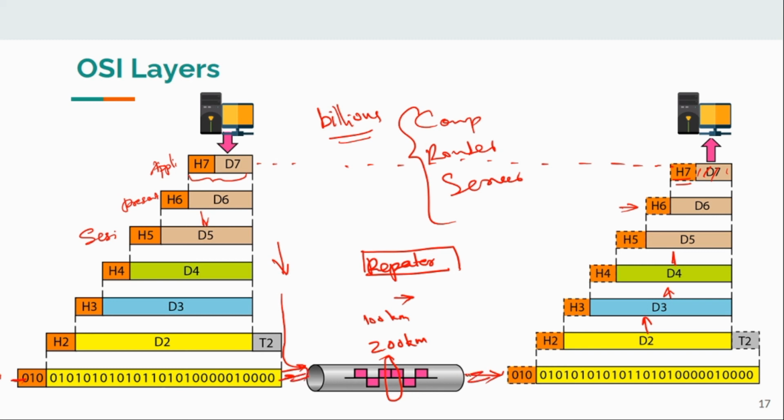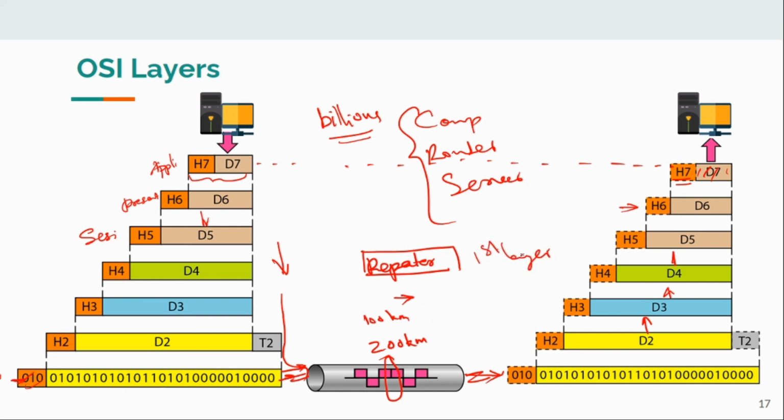In other words, there are some devices which can operate up to only certain layers. An example is a repeater or a hub, which works in the first layer, or physical layer. Its duty is to simply repeat the data. That hub need not go inside all these headers. It simply looks at this header, repeats the data, adds its own header and sends the data. It will see only the first layer.